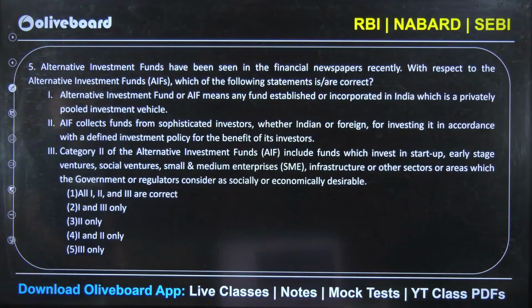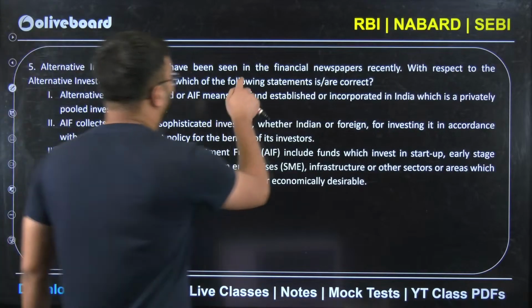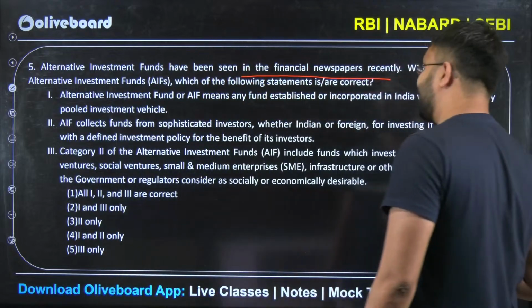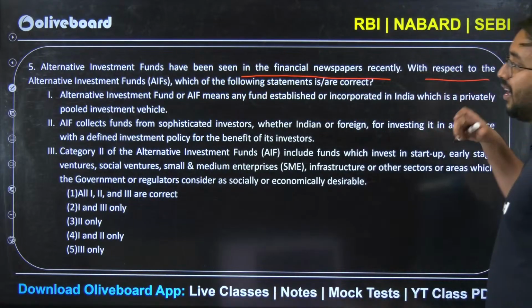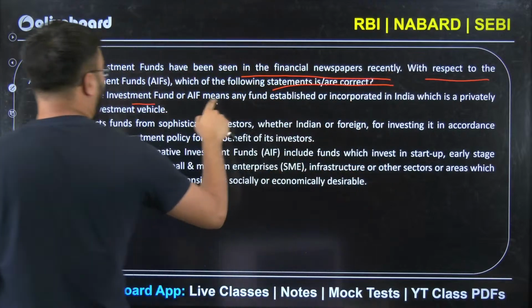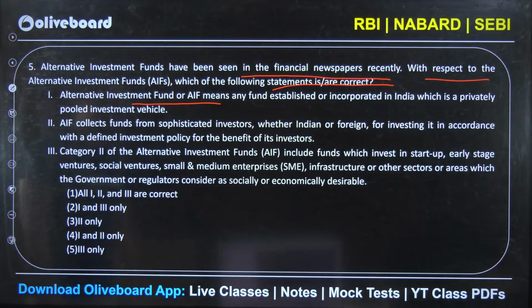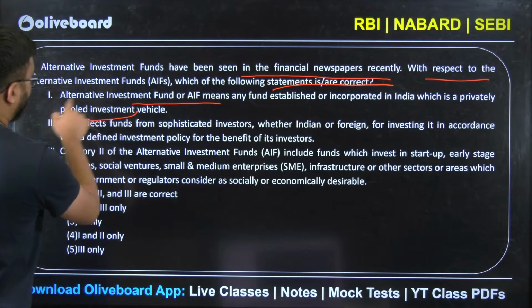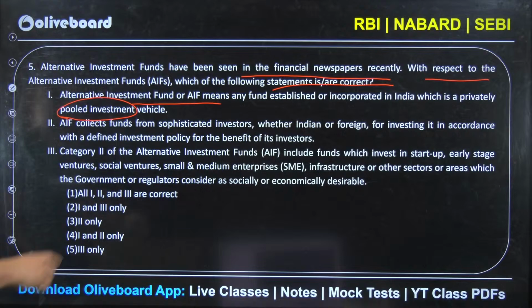Okay, next. Alternative investment funds have been seen in financial newspapers recently. With respect to alternative investment fund, which of the following statements are correct? AIF means any fund established or incorporated in India which is a privately pooled investment vehicle. ठीक है, ये correct है guys.